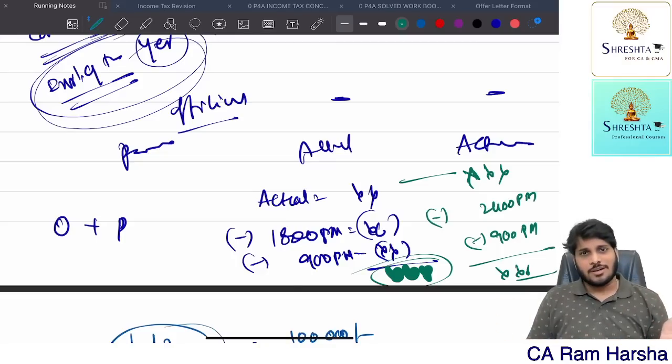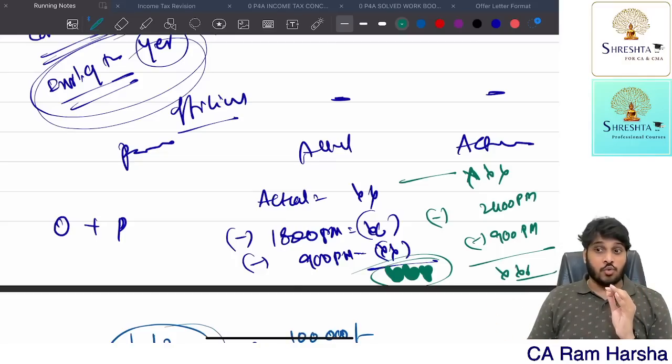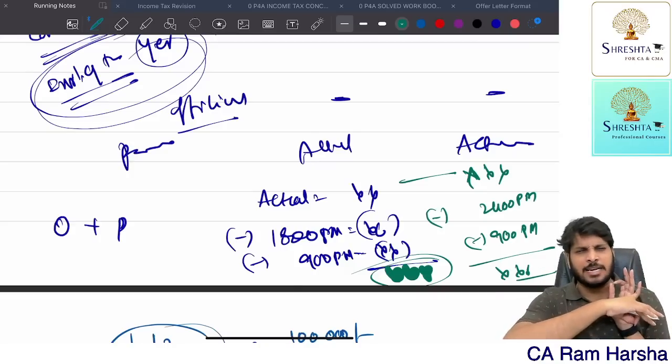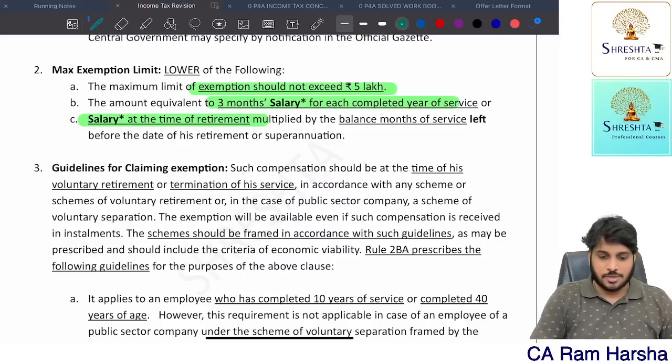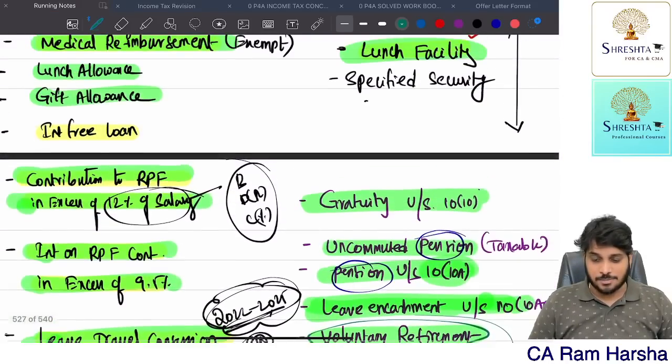Car is over. Suppose the employee is given two or more than two cars, able to understand? Any one car, we will apply this rule. The remaining cars which the company gave, we will treat as if they are for completely personal purpose. That's it. So the car related principle is over. The motor car related principle is over.